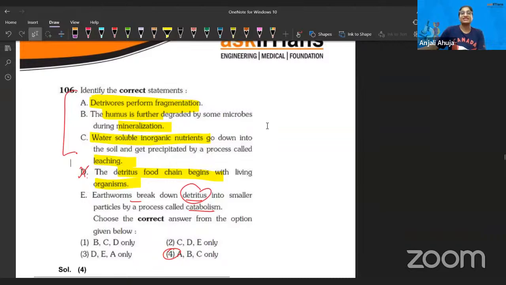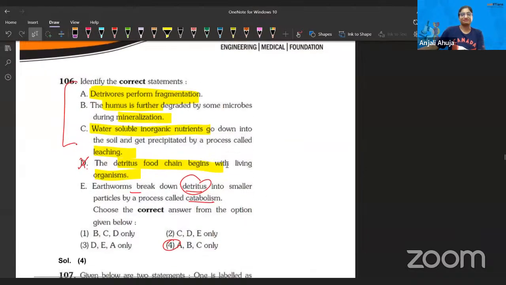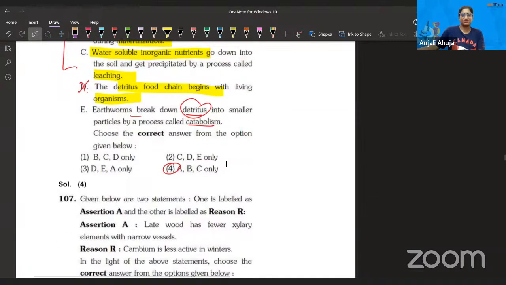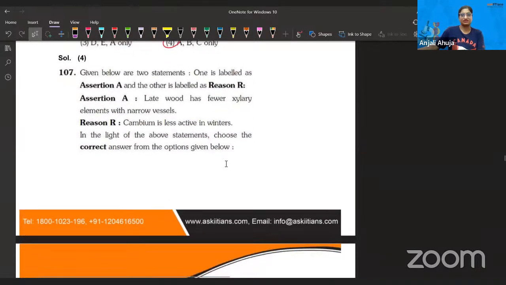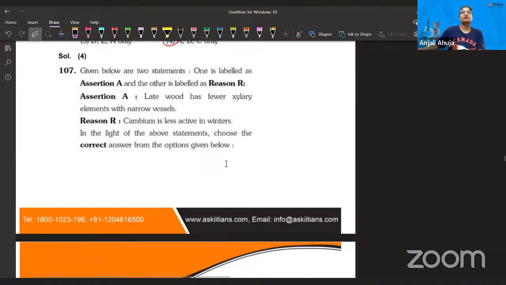Okay, now guys, let's talk about the next question. Let me hide answer. I think I did. Wait, given below are the two statements. One is assertion and one is... Acha, theek hai. Okay, fine. I'm not going to show.